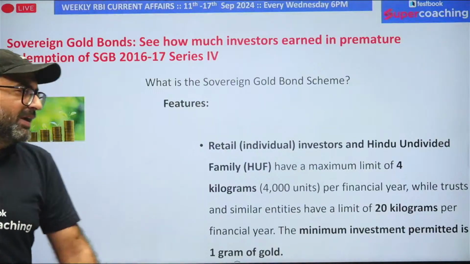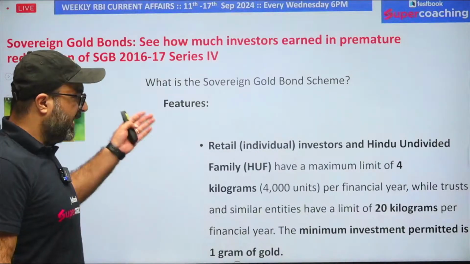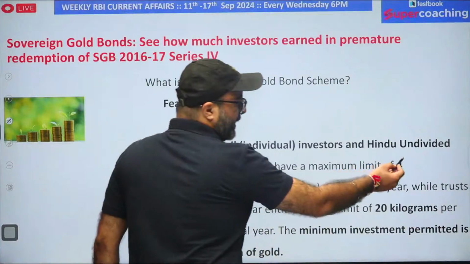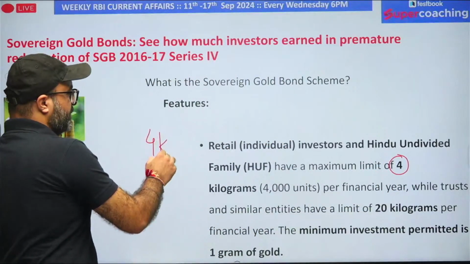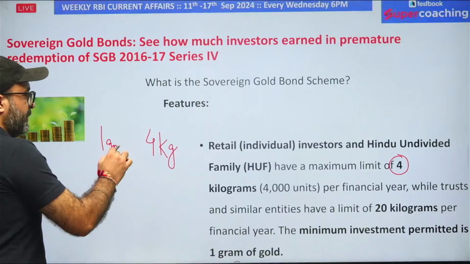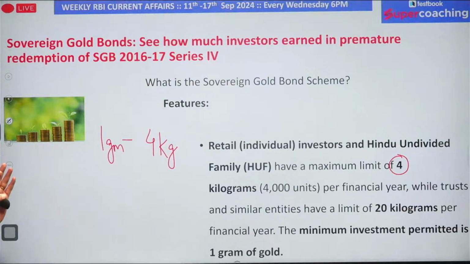Now, if you are an individual or a Hindu undivided family, up to what value of gold bonds can you purchase? You can purchase a maximum of, I'm sorry, not 1 kg, 4 kgs. From 1 gram to 4 kg is the limit for individuals as well as for Hindu undivided family members.